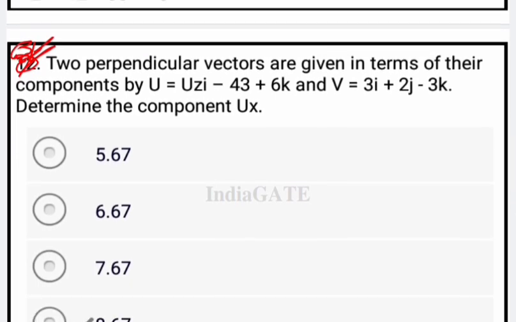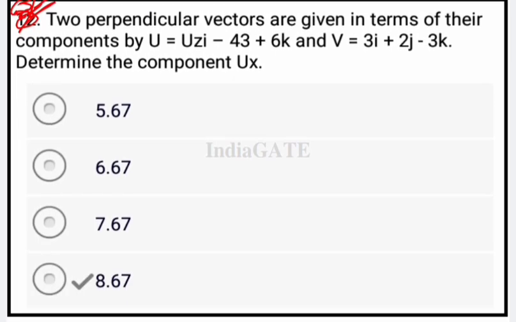Two perpendicular vectors are given in terms of their components by u equal to ux i minus 4j plus 6k and v equal to 3i plus 2j minus 3k. Okay, determine the component ux. Now there are four options A, B, C and D. Now D is the correct answer, that is 8.67.